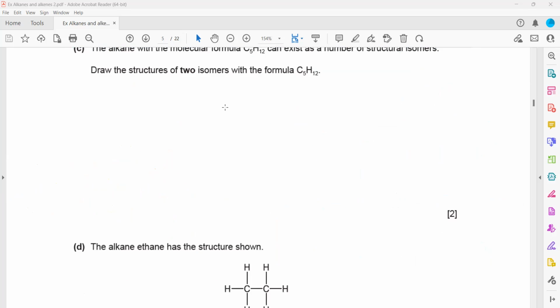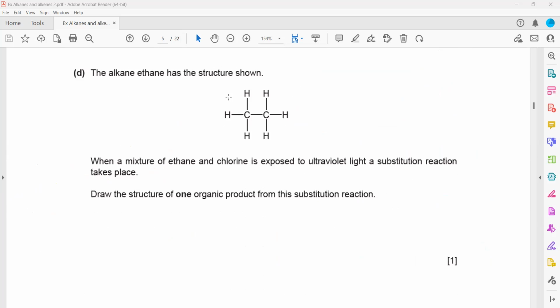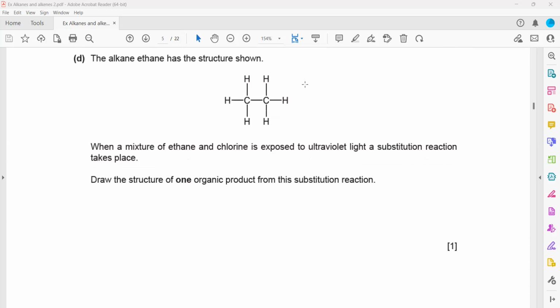Then an alkane such as ethane has a structure. When a mixture of ethane and chlorine is exposed to ultraviolet light, a substitution reaction takes place. Draw the structure of one organic product. For example, when chlorine reacts with any alkane, one chlorine takes the position of hydrogen, so one hydrogen will be removed. So what will be the structure? Can you draw the structure of the organic product?